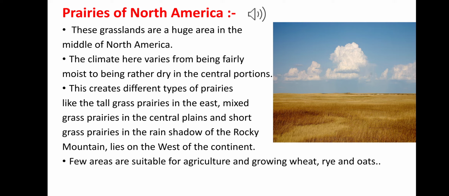Here, very little of these original green prairies remain because much of the land has been turned into agricultural land. These are very suitable for growing wheat, rye and oats.